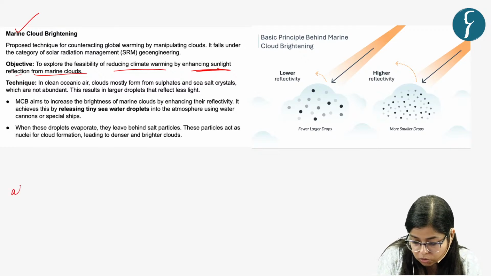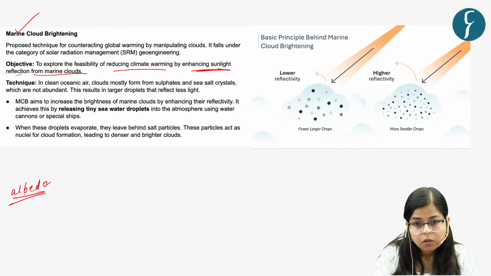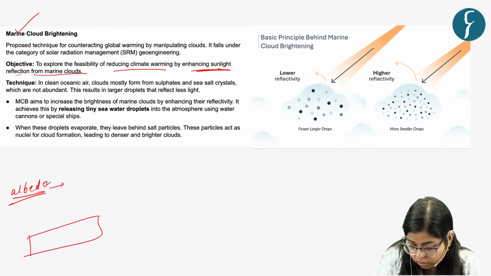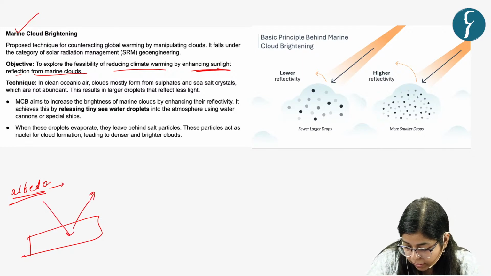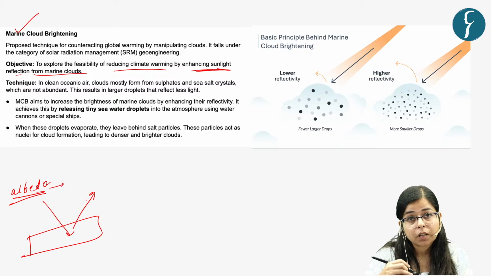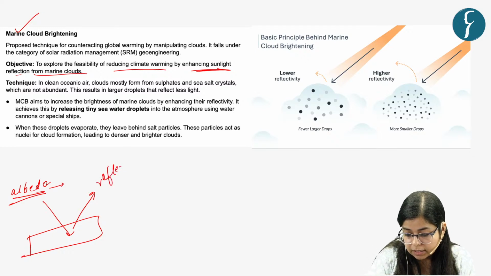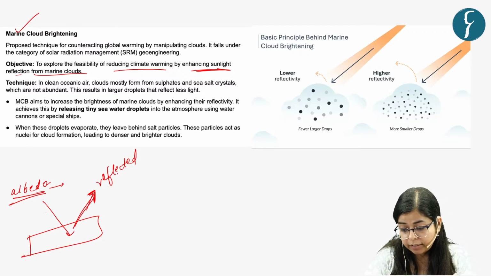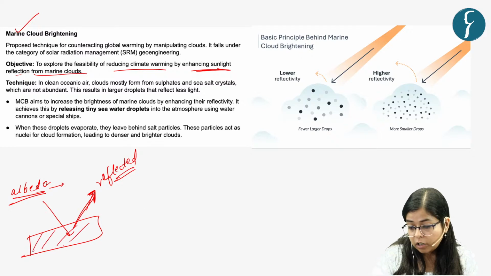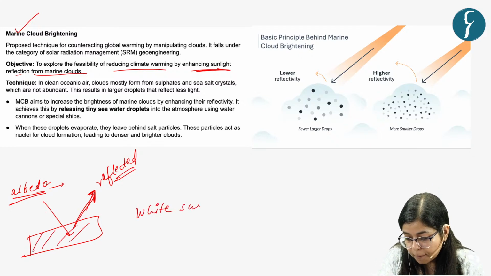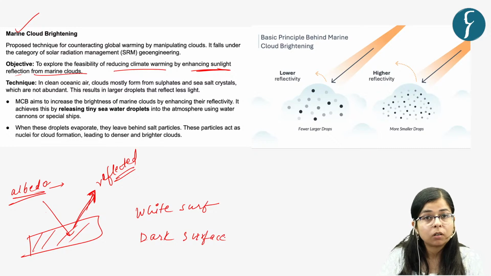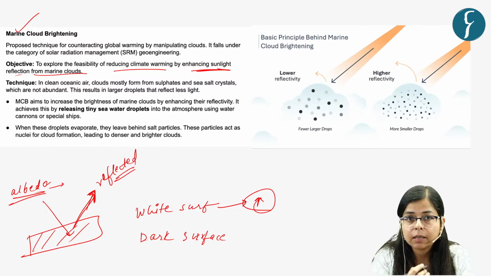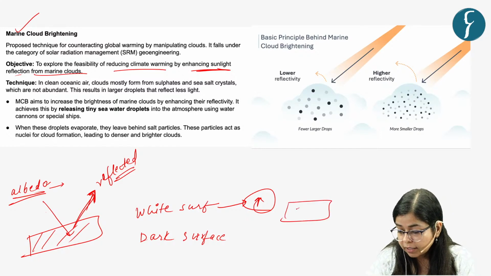Now, for this, you should know the basic concept of albedo. So, what is albedo? Say this is sunlight, and albedo is the portion of sunlight which is reflected by any surface. Albedo is the extent to which sunlight is reflected by any particular surface. Now, say you have a white surface or a dark surface. The albedo of which surface is more? The albedo of a white surface is more. So the albedo of ice is more than the albedo of oceans. That's why ice reflects more sunlight.